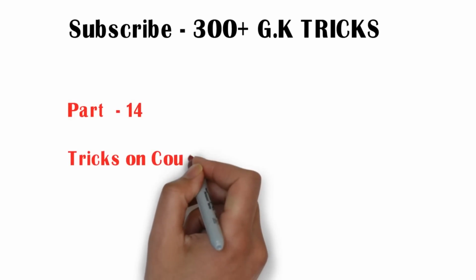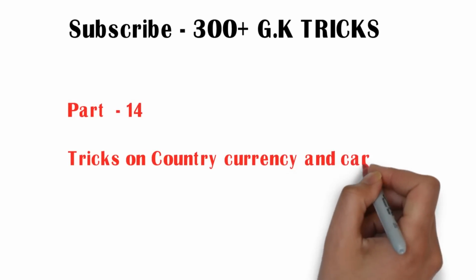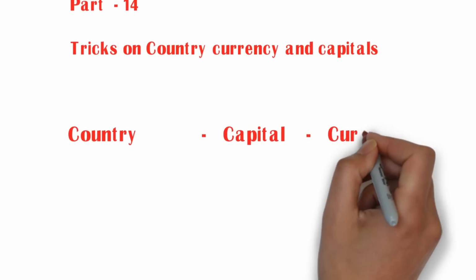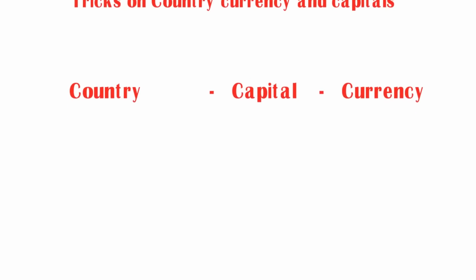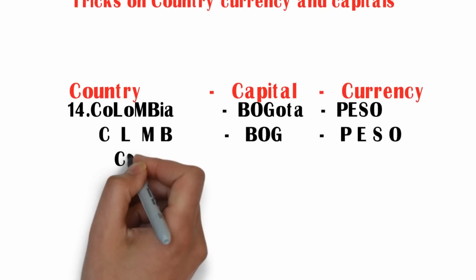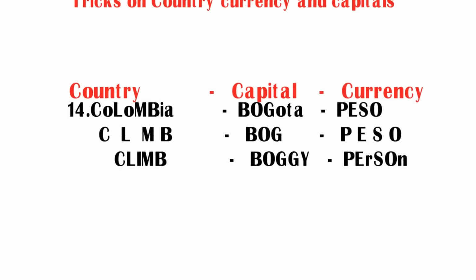Part 13, trick to remember all countries, currencies and capitals. Let us see the country, capital and its currency. Today we are going to see the country Colombia. Capital is Bogota and its currency is peso. But how to remember the country Colombia and capital and currency? Let us see the trick here.